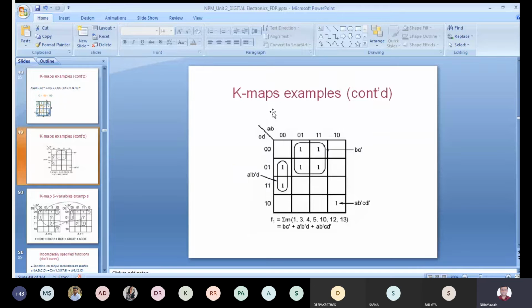Now see this another example. Just note down this function of 1, that is summation of m 0, 3, 4, 5, 10, 12, 13. Whatever K-map you have drawn, you should note down the example and then enter the values in the K-map. Here I have taken AB on the top side and CD on the bottom side. As no variable is mentioned here, we are free to use any variables. You can take P Q R S or W X Y Z as well. If you take W X, then W X goes on top and Y Z below. Note down the cell numbers and then enter this value 1 and solve the K-map.